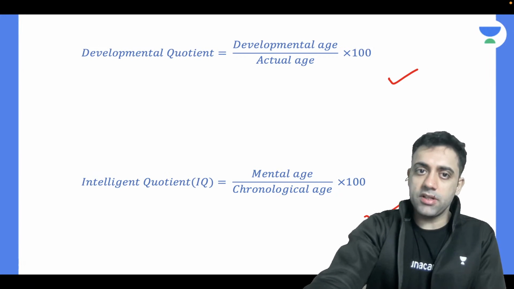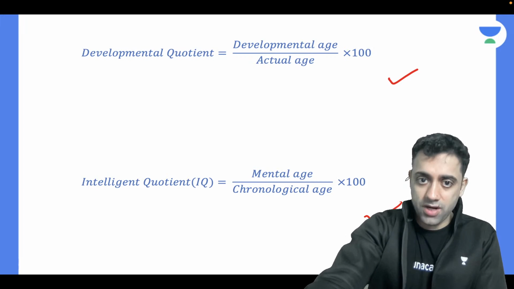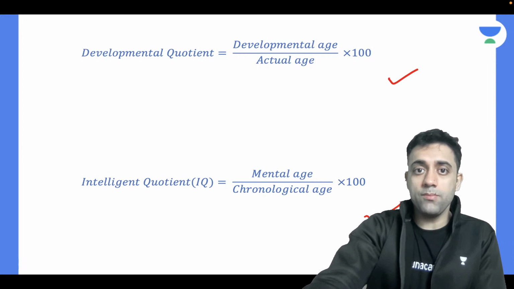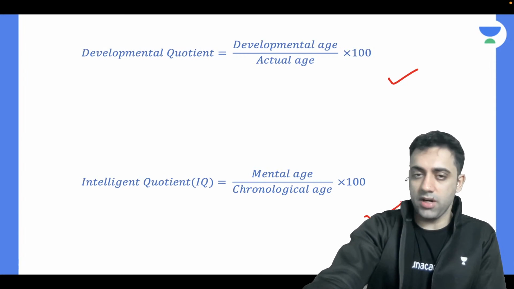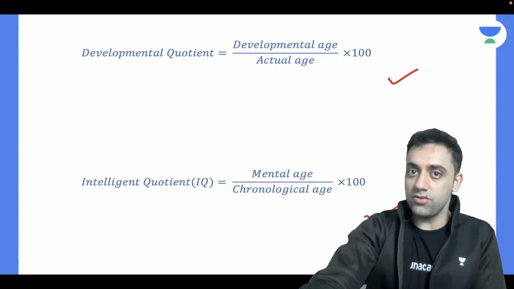DQ is equal to developmental quotient and IQ is equal to intelligent quotient. Developmental quotient is equal to developmental age upon actual age into 100, and intelligent quotient is equal to mental age upon chronological age into 100. These are very important formulas. They have come in exams and we must know them.